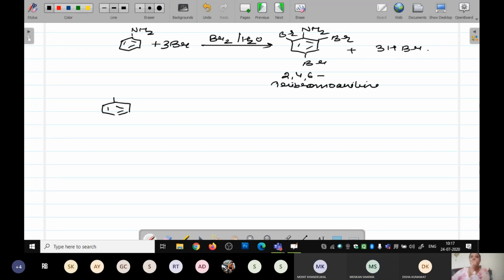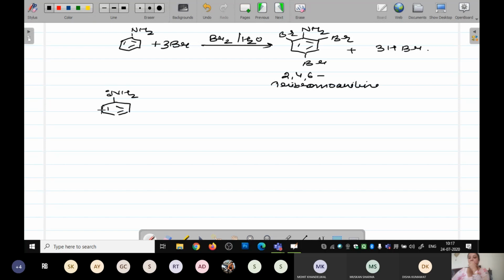Yes beta. Ma'am, if we take Br2 in the CS2 medium, then here also ortho and para directing products will be formed, right? Yes, ortho and para directing products will be formed only. Because of the activating group, it is going to give you ortho and para directing only. This is your choice over here.